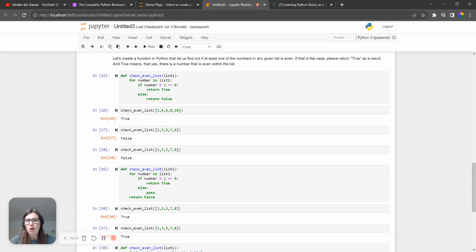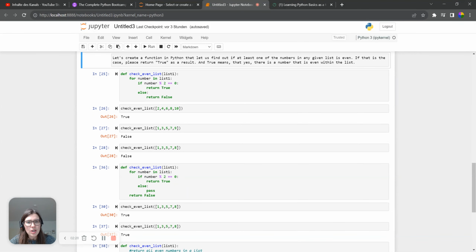And what we will be doing is basically, let's create a function in Python. Then let us find out if at least one of the numbers in any given list is even. So even basically means 2, 4, 6, 8, 10, and so on. If that is the case, then please return true as a result. So something is true. And true means that yes, there is a number that is even within the list.